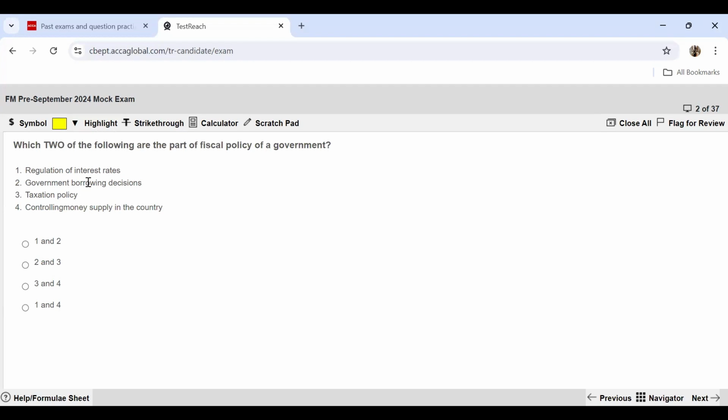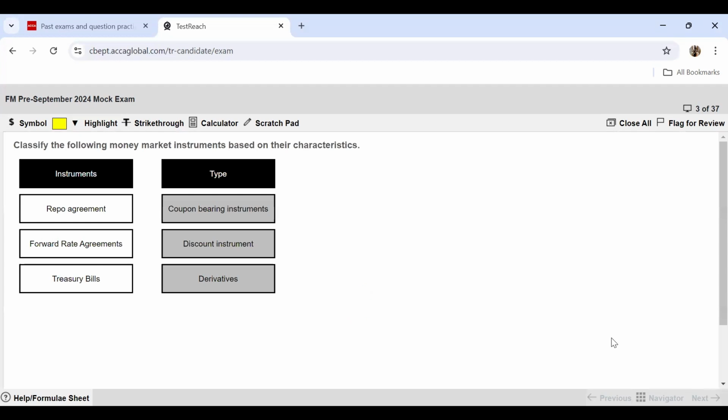We have eliminated option 1, so we can already say option 1 and option 4 cannot be the answers. So 2 we have, but let's also discuss the other options. Taxation policy, again, is a part of fiscal policy. Controlling money supply is a part of monetary policy. Hence, this also gets eliminated. So 2 and 3 is our answer.